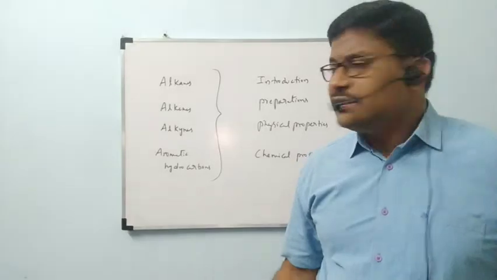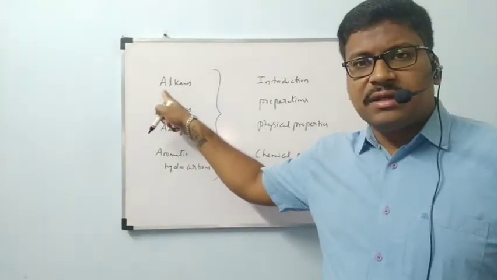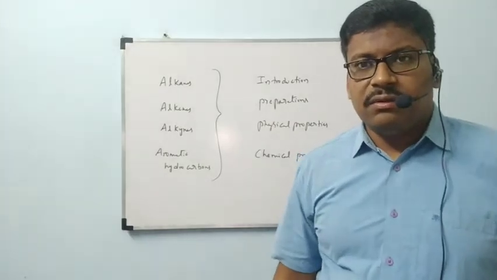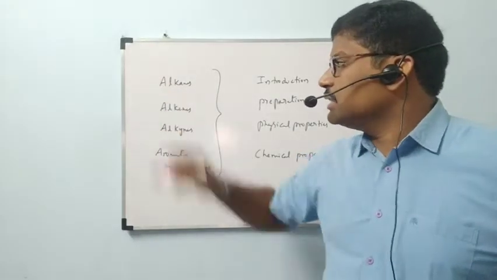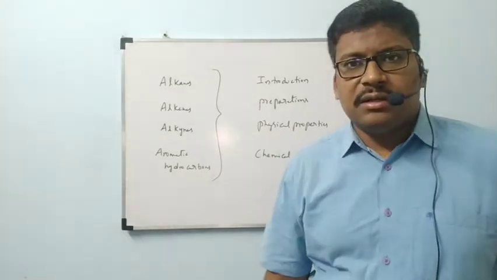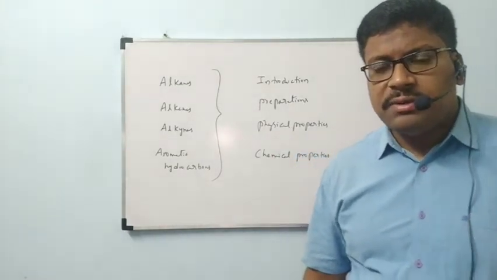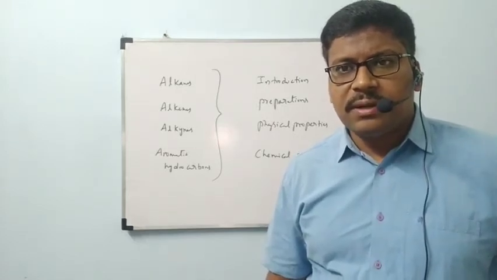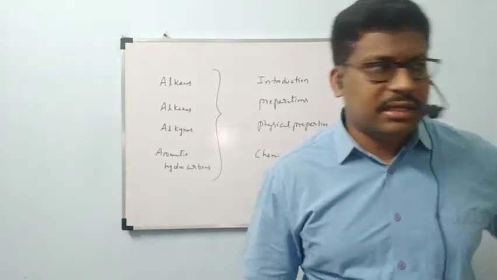Next side heading, start with alkanes. We can go through the introduction part of alkanes. Directly we are entering into alkanes. I hope till now what was explained was clear for you. Let us see our next side heading, alkanes.